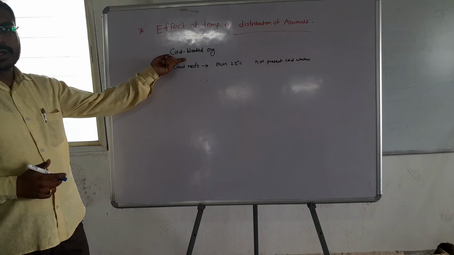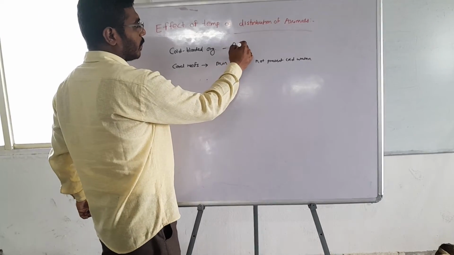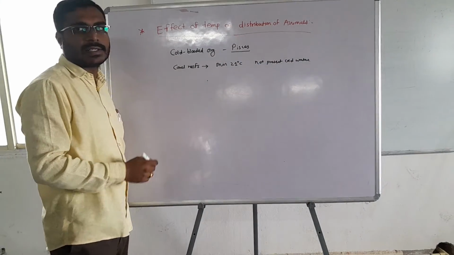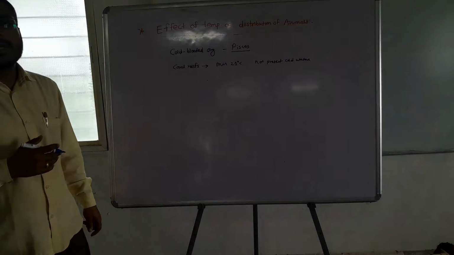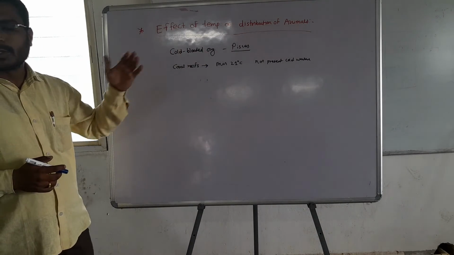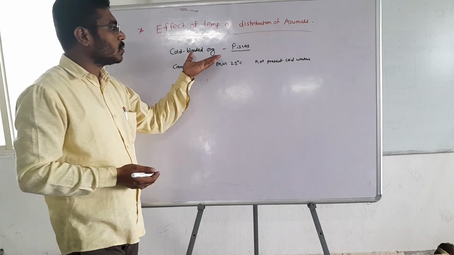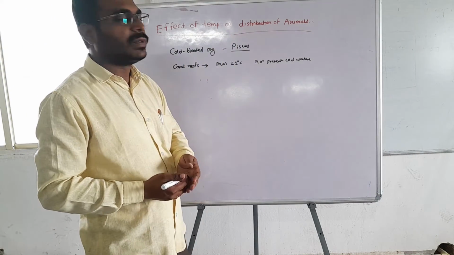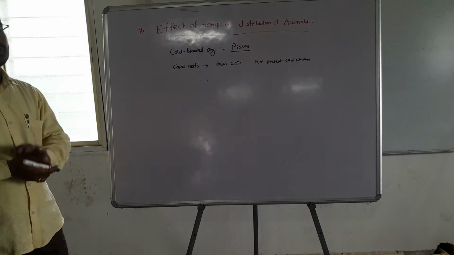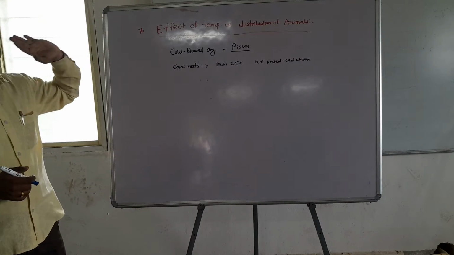Now, in cold-blooded organisms, as we have seen, Pisces, as temperature increases, these Pisces and cold-blooded organisms move to other waters where temperature is suitable for their growth. This is the distribution of animals. Such type of distribution depends on the temperature.